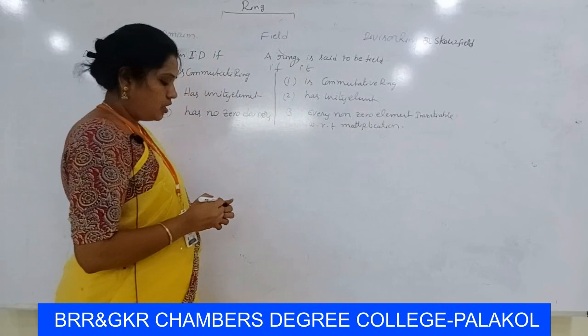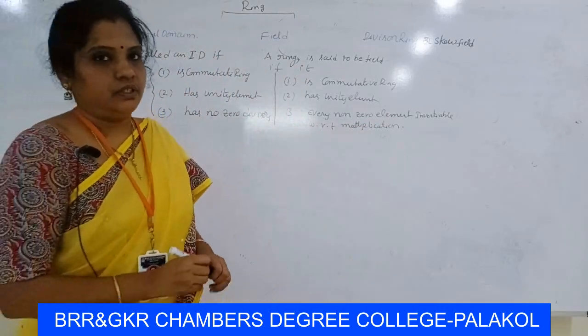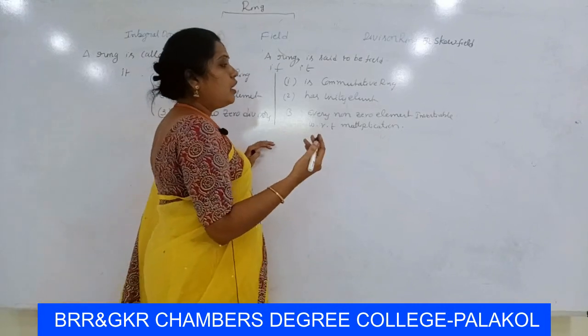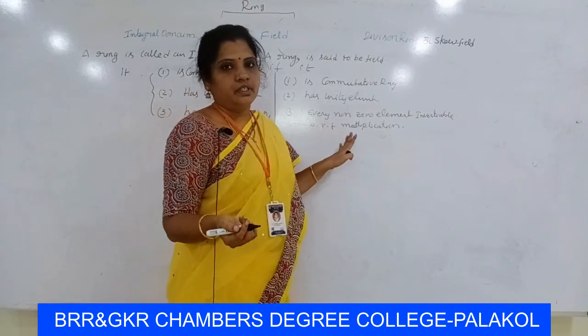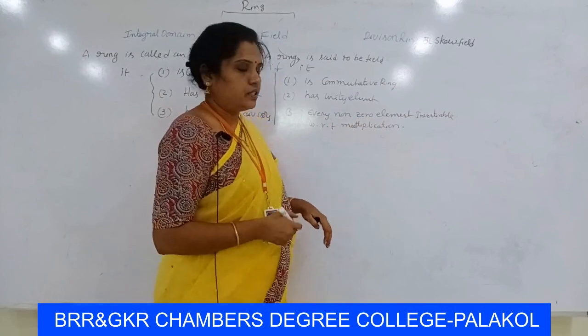First of all, I tell about multiplicative inverse, because we know the additive inverse, but here it is mentioned multiplicative inverse.